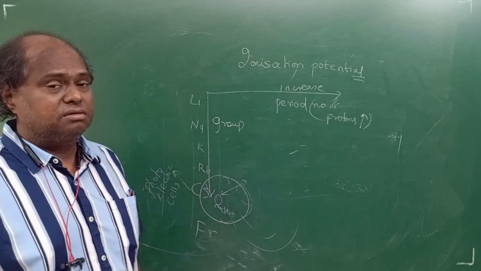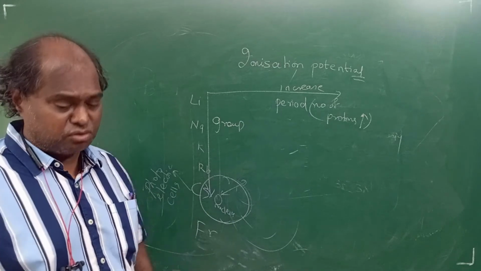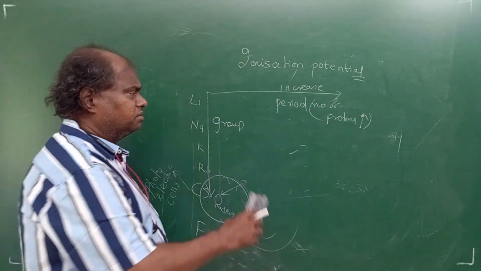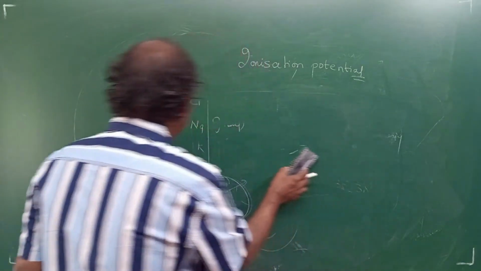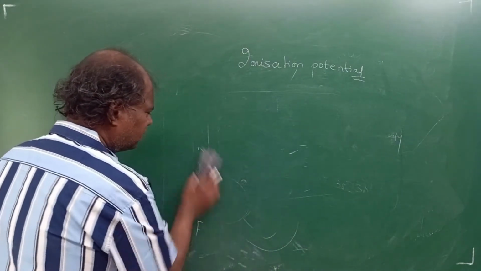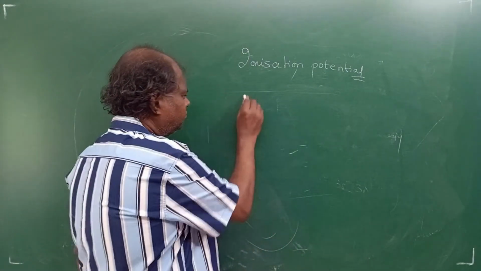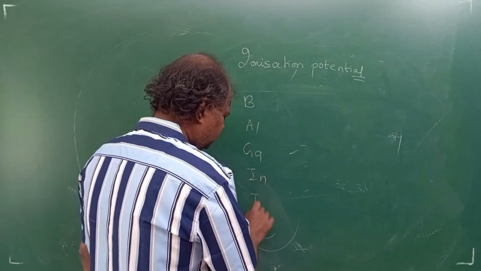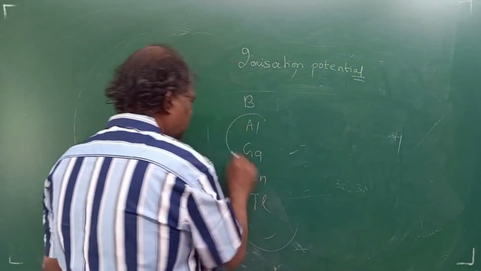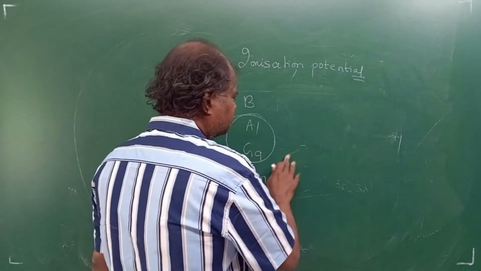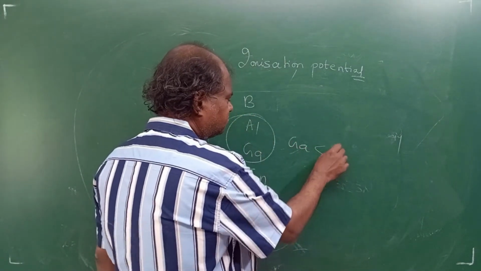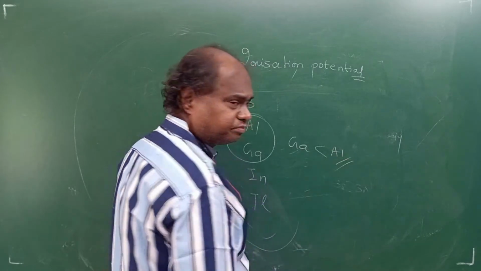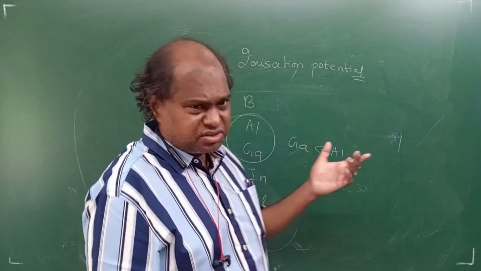Okay. Again, there are exceptions here. Now you need to remember those. Again, students, the problem will come for the same group: boron, aluminium, gallium. Remember, I told you about size earlier. Gallium is going to have less size than aluminium. We discussed that just now. So the size is less.